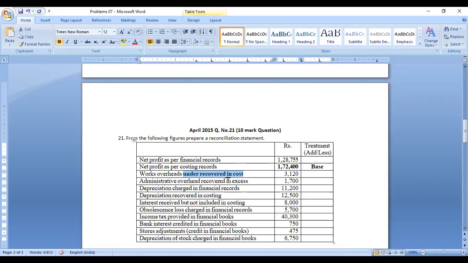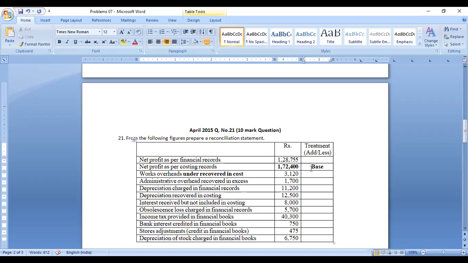So under recovered means that the expenditure written in the financial account is more, but in the cost accounting that amount is less. What is the difference amount? The difference amount given is 3,120. So whether you have to plus or less the 3,120, that you have to calculate.